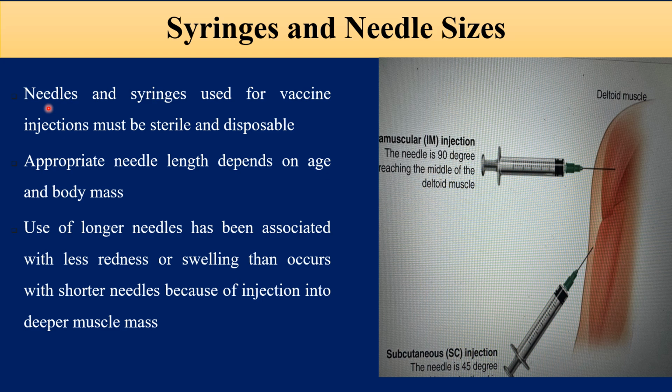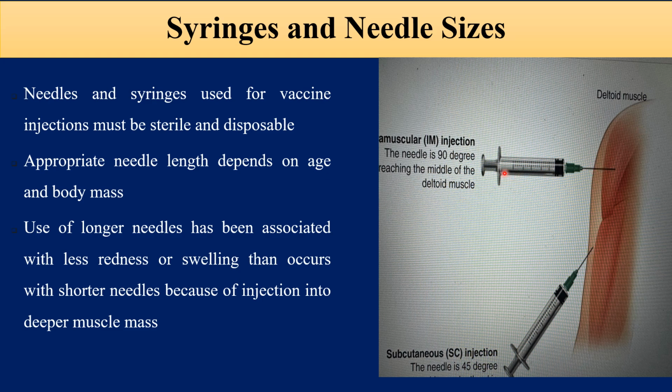Syringes and needle sizes. Needles and syringes used for vaccine injections must be sterile and disposable. It is very important to use the appropriate needle length, and this will depend on the age and the body mass. Use of longer needles has been associated with less redness, less pain, less swelling, and less discomfort than occurs with shorter needles, because injection into the deeper muscle is associated with less reaction.